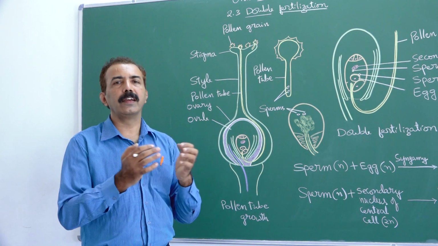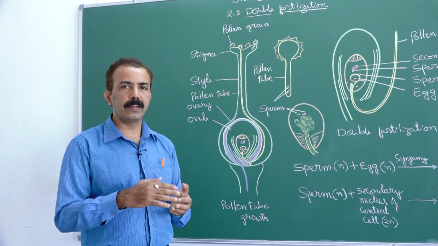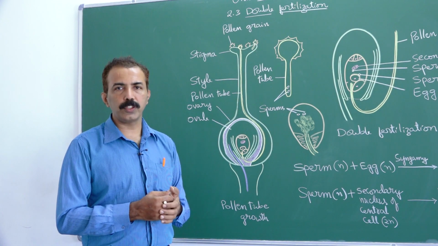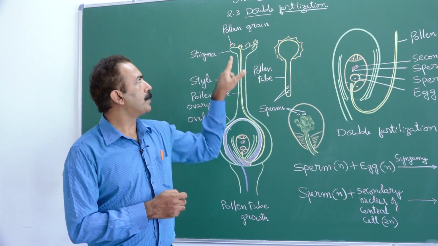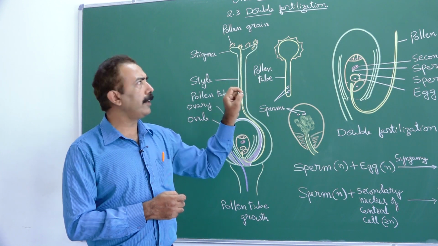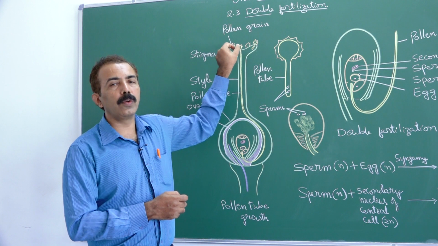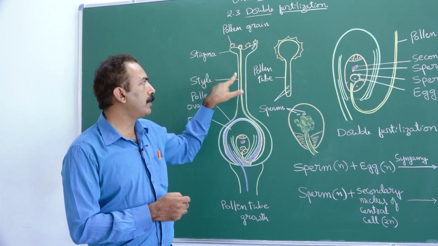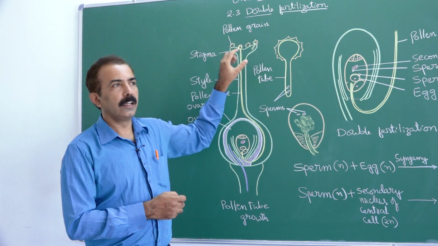Stigma receives a variety of pollen grains: of the same plant, a different plant of the same species, or maybe a different species. The responsibility of stigma is to identify, screen, and find out the right type of pollen grain and give a chance only to the eligible pollen grain to germinate, not all the pollen grains.